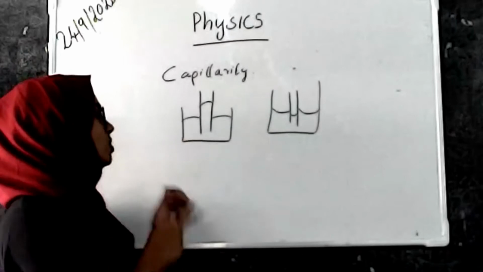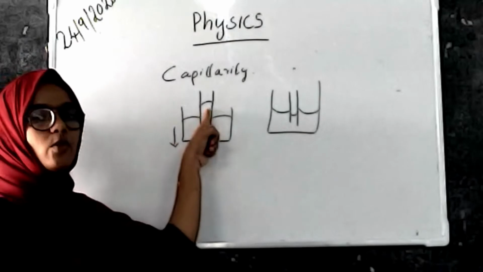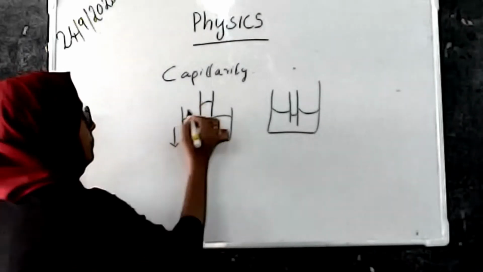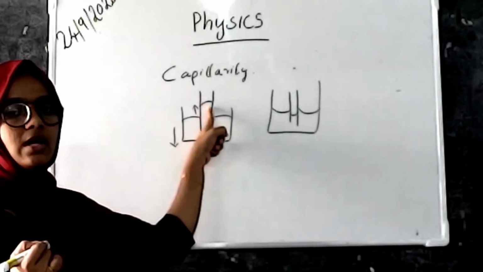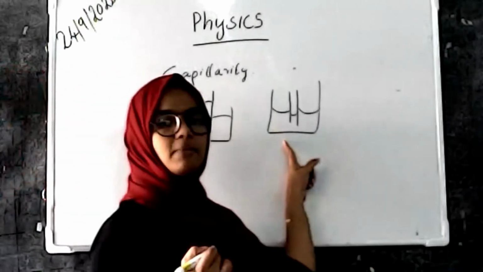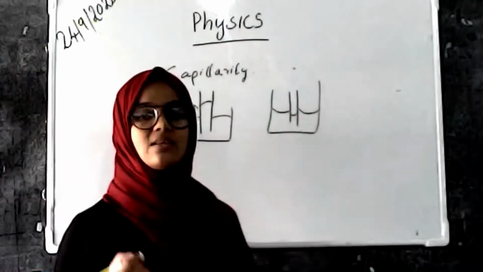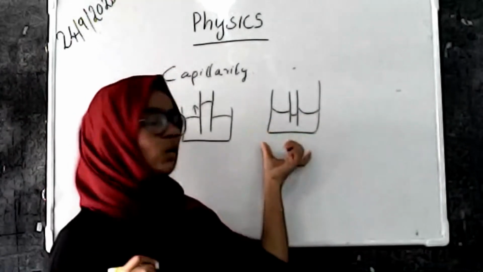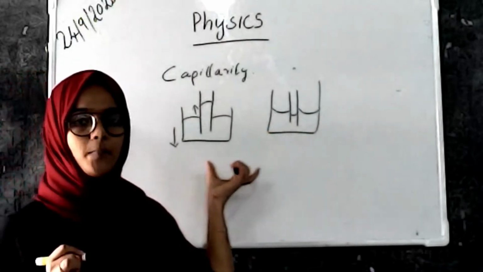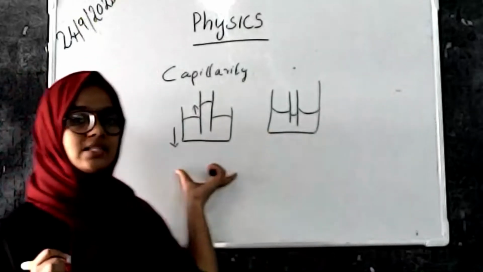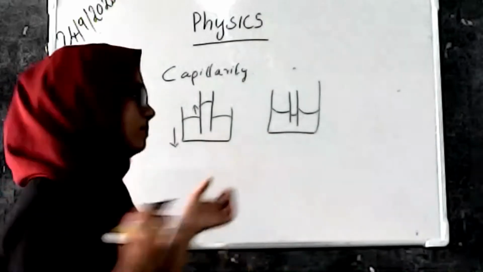But although the gravitational force is downward, there is a rising of water against it, in the opposite direction of the gravitational force. In the case of mercury, there is no rising, and this form is known as depression. Here the mercury is in depressed form, and here the water is in rising form. This rising of water or liquid is known as capillary rise.